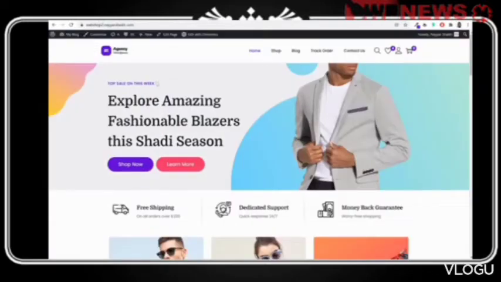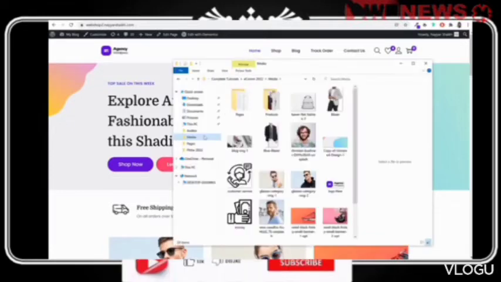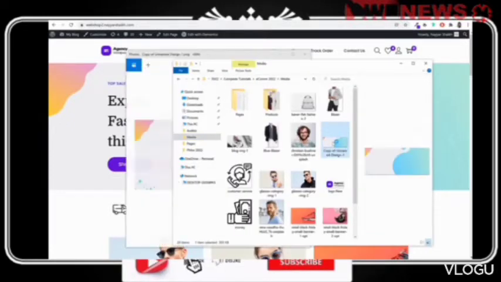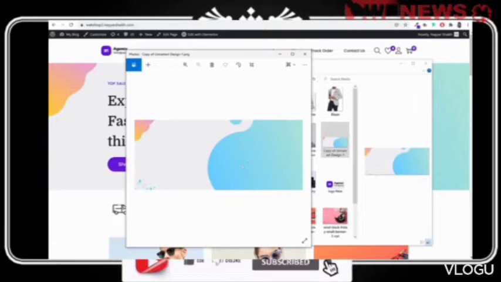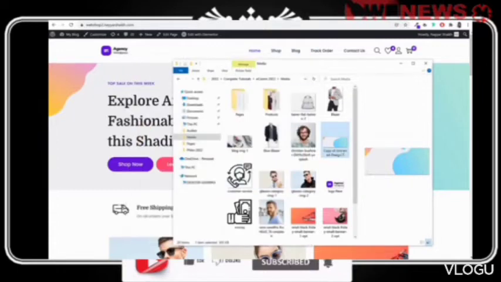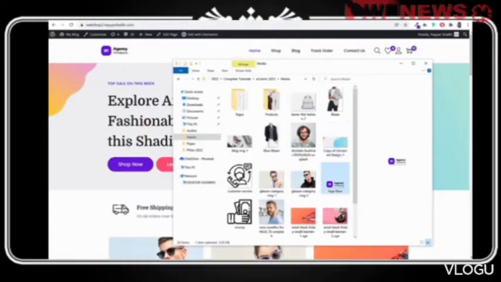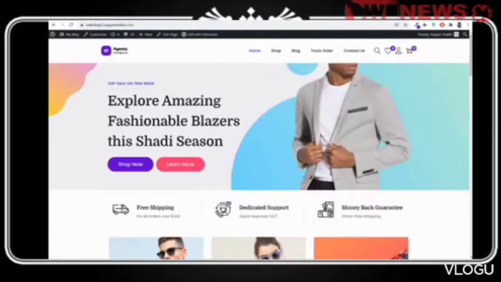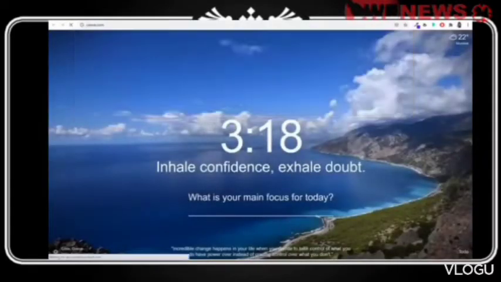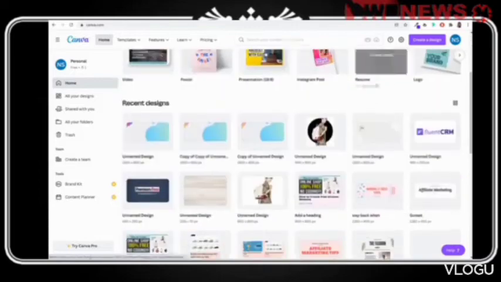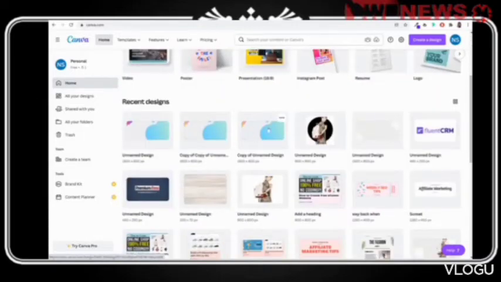Now let me show you how you can create your own image. If you just want, you can use the image that I've given you. So here, as you can see, I've given you this image. If you open this thing, this is the image that is given to you. If you want, you can just use this image, or if you want to create your own image, let me show you how you can do that for free. So to do that, go to canva.com, and this is the website that I use. As you can see, I have designed this image like this.